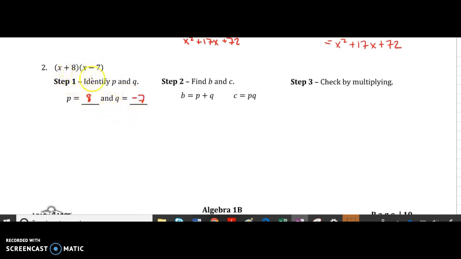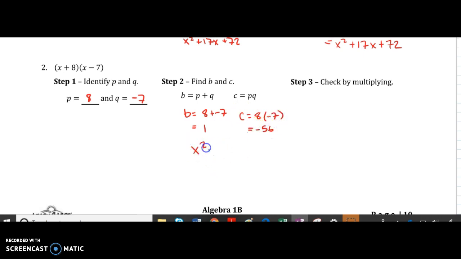And just so you know, it doesn't matter which one you choose to be p and which one you choose to be q. I could do p equals -7 and q equals 8. It doesn't matter. The next thing we're going to find is b. So b equals 8 plus -7, p and q. 8 plus -7 is just 1. And then my c is 8 times -7, which is -56.